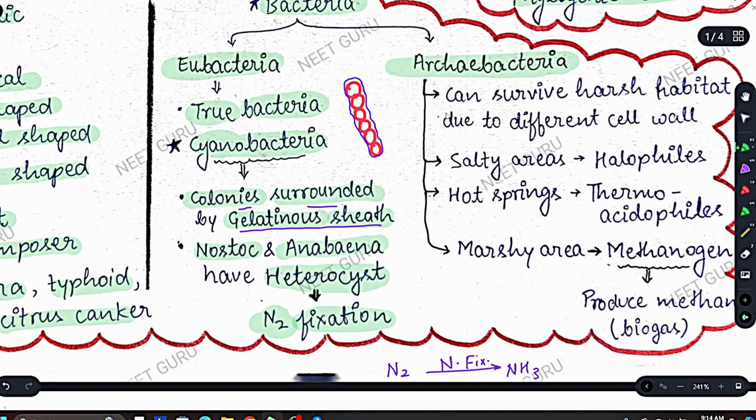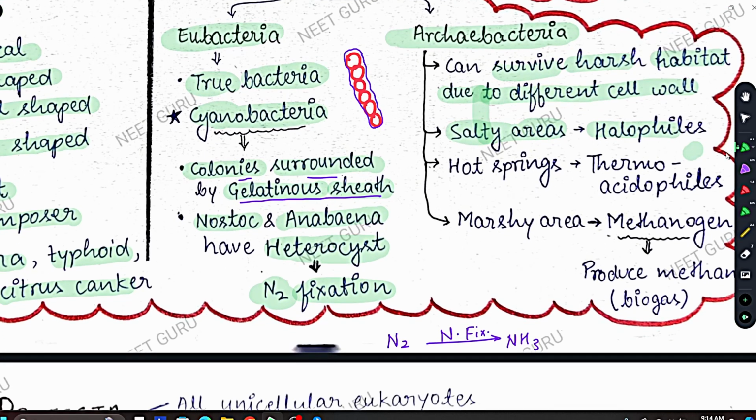Now coming to archaebacteria. Archaebacteria are very old bacteria, millions of years old, and they can survive very harsh, extreme habitats. Why? Due to a different cell wall, because they have a very tough, very resistant cell wall. For example, they can survive in salty areas which have a very high concentration of salt, and those archaebacteria that live in salty areas are called halophiles.